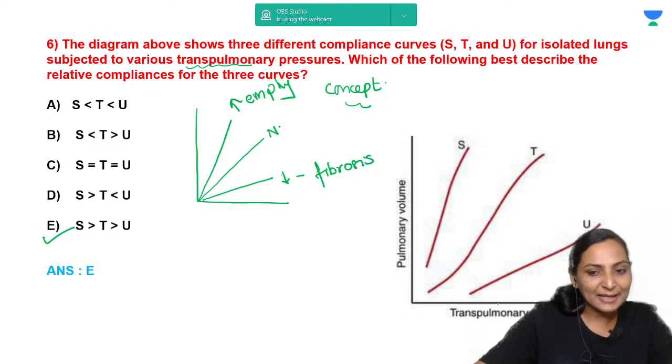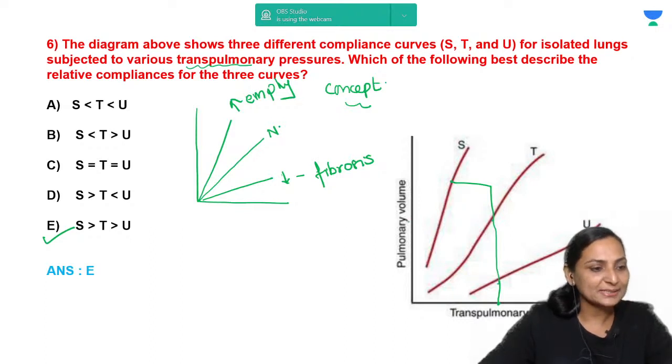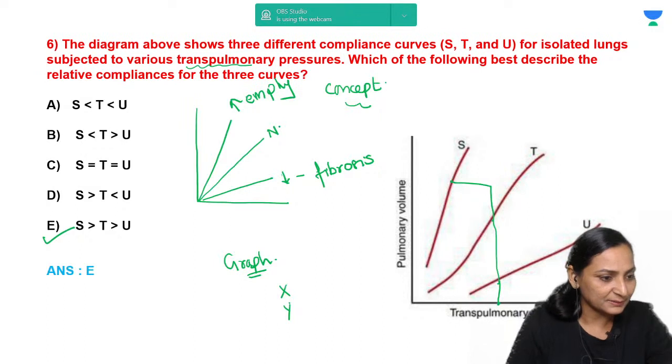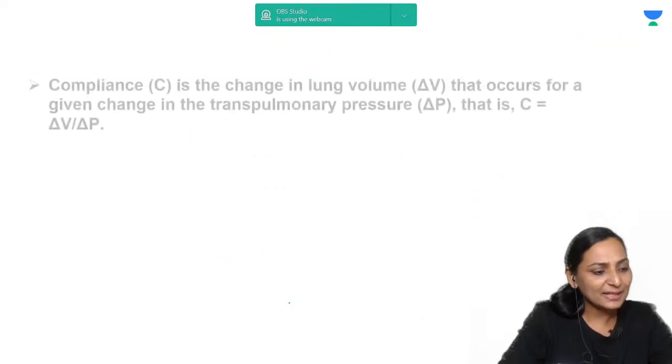You can see that at any given transpulmonary pressure, where is the volume more? The volume is highest in S, then T, then U. Because on the x-axis there is pressure, on the y-axis there is volume. Whenever there are questions related to a graph, boys and girls, always make a habit to look over the x and y axis before you haphazardly mark the answer. Right? So just understand a bit of concept.